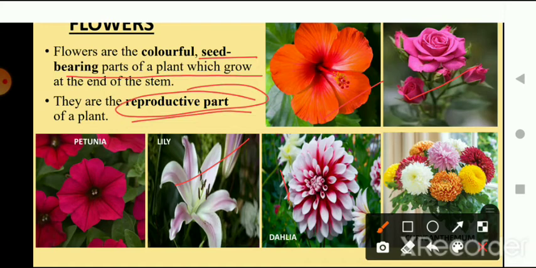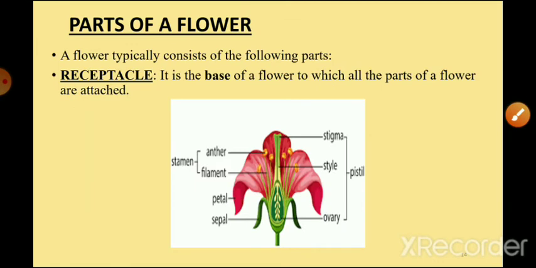Now we are going to talk about flowers and their structure. Okay, so let's move on. Now we are going to talk about parts of flowers, or you can also say the structure of the flower. A flower typically consists of the following parts that we are going to study. The main four parts of the flower are calyx, corolla, stamen and carpel. First of all we are going to start with the receptacle.